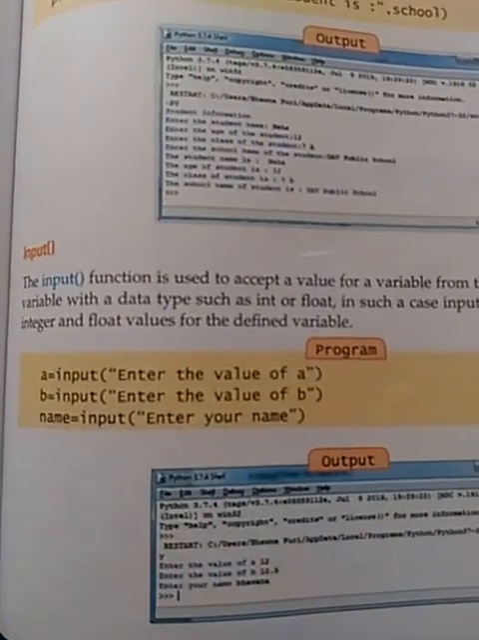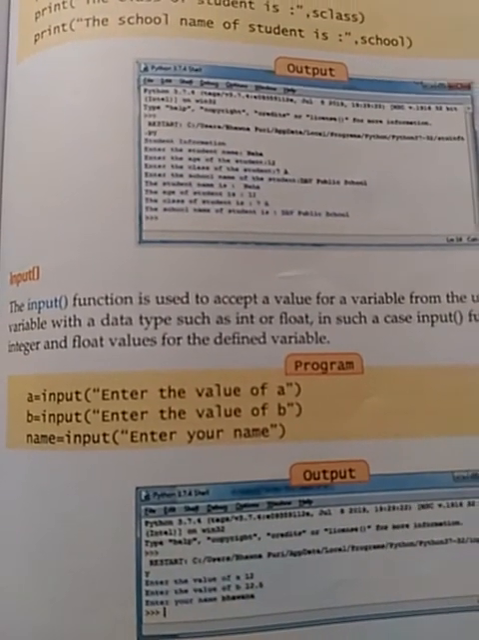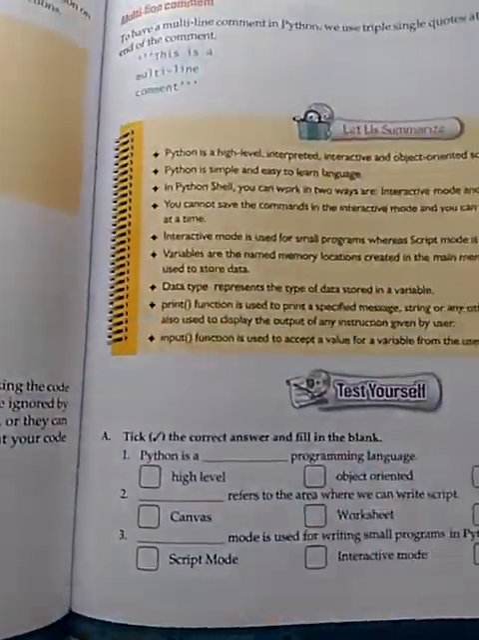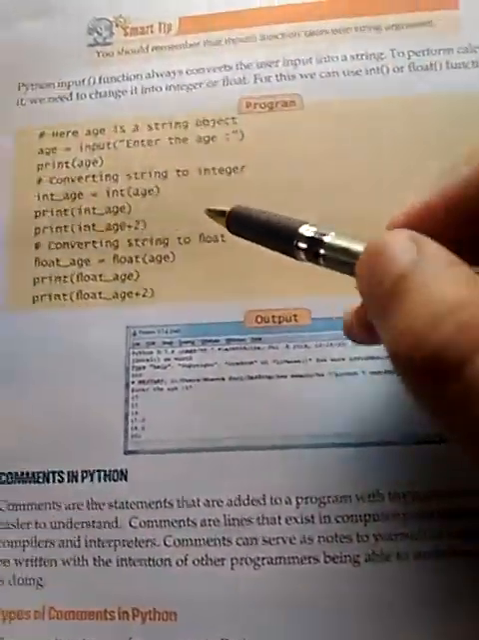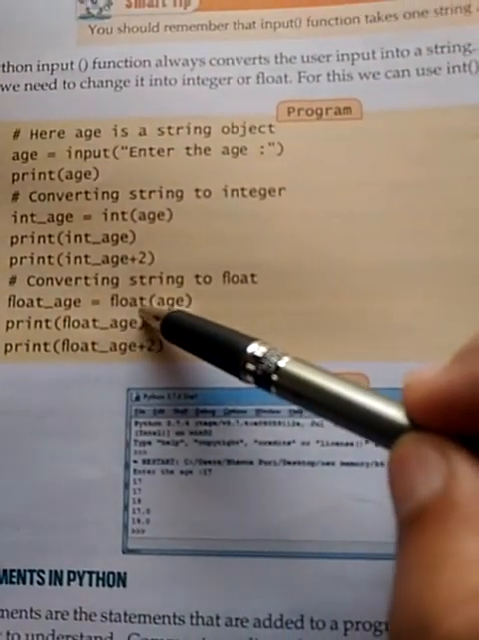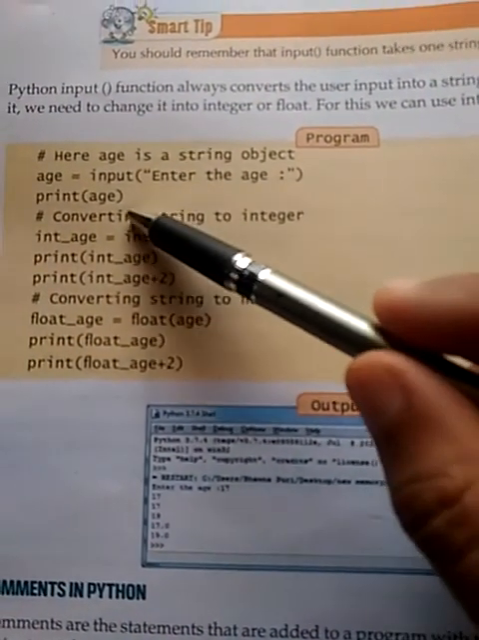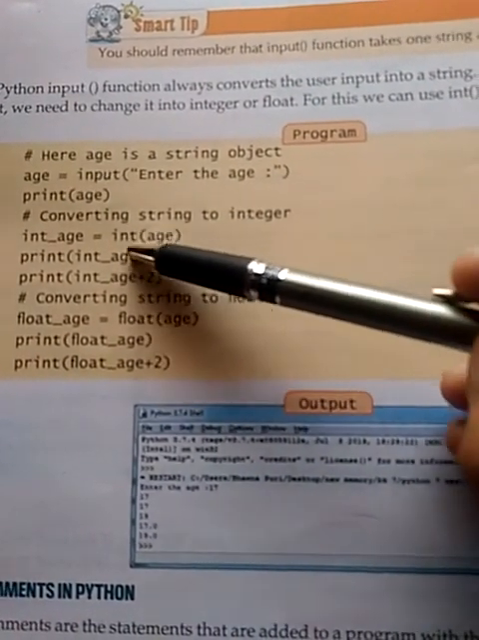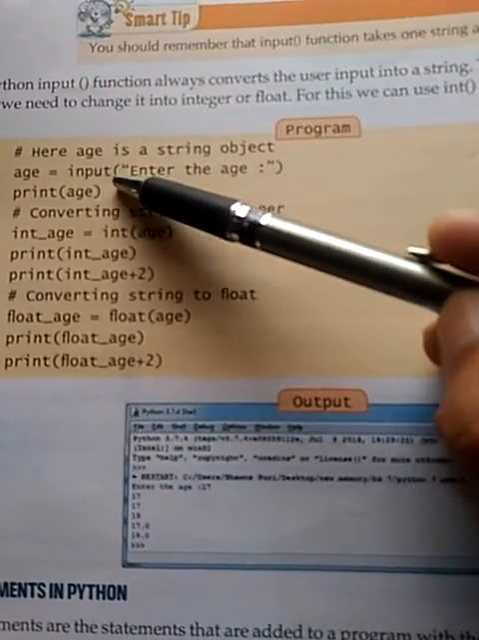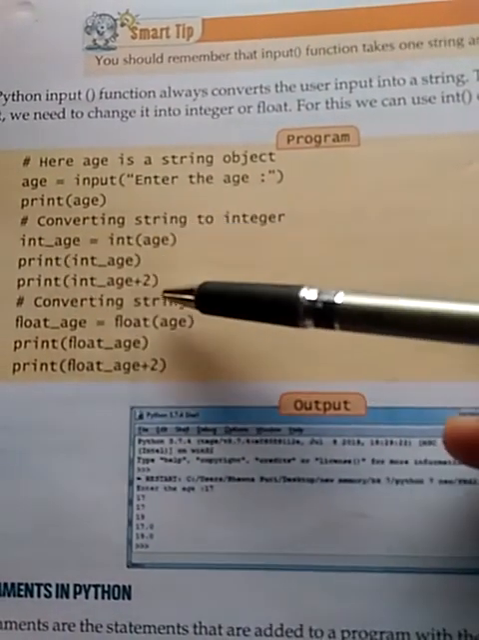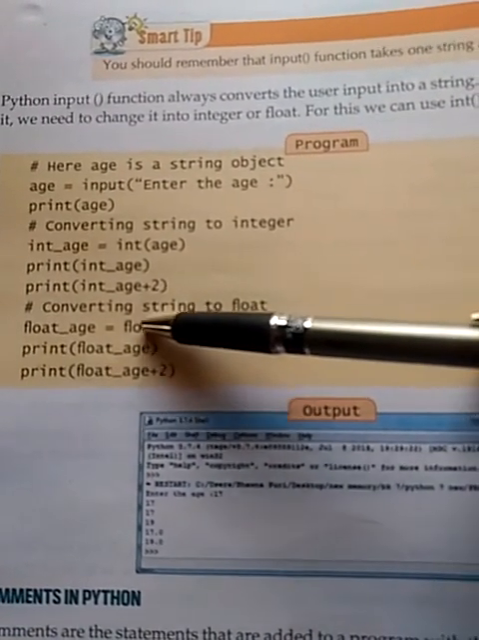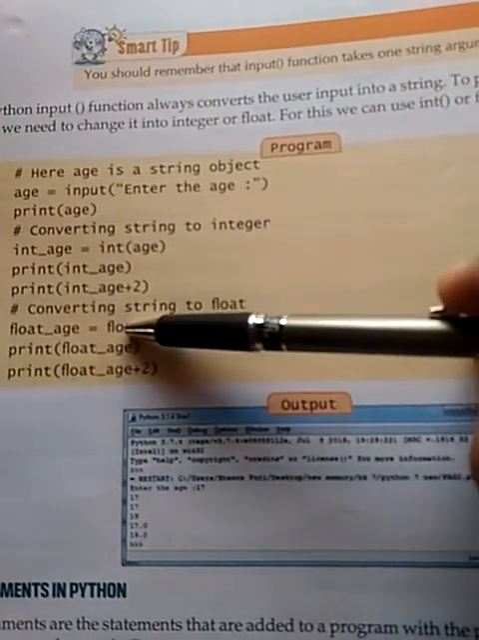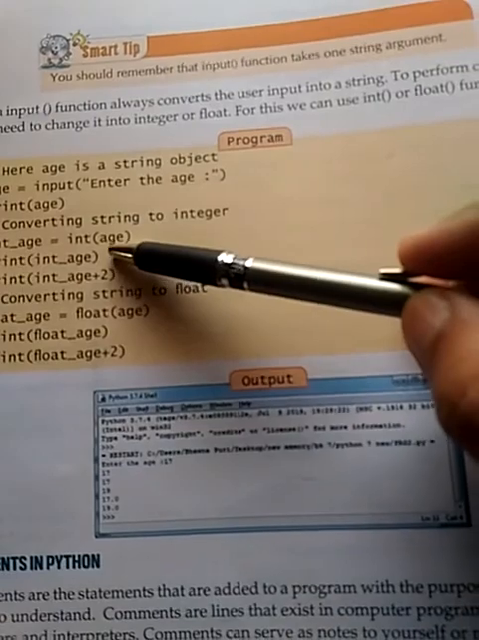If you want to read a value in the form of an integer or a float, then you have to use the int function or float function. Like here they have used float age, means the value which is entered over here will be a string, but when you write int age, then the value entered here, the string value, will be converted into integer. In the same way, the value entered in the form of age will be converted into float. In this way you can read a value.